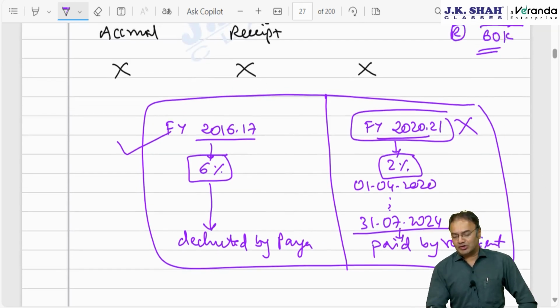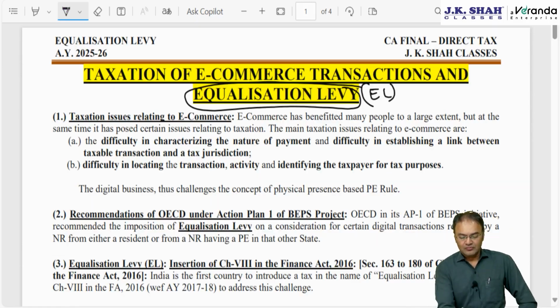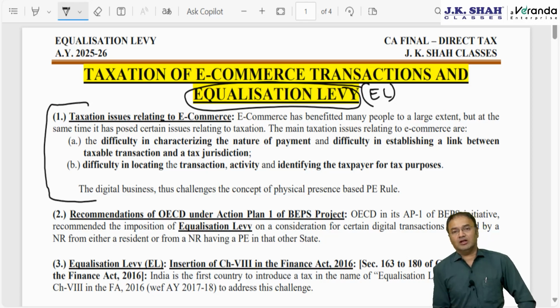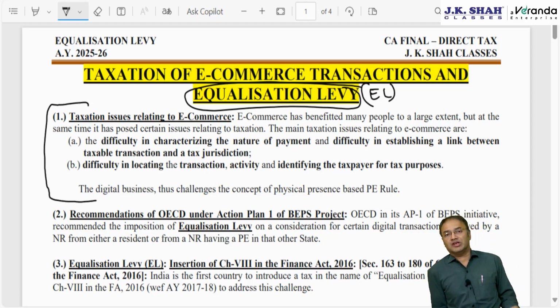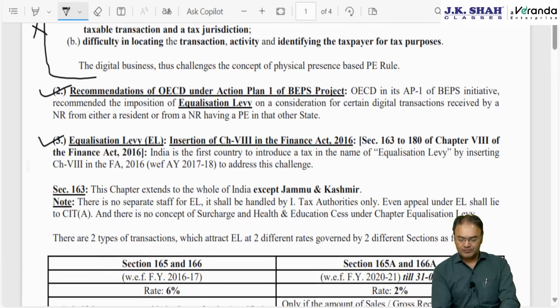I hope you must have understood the introductory part, the genesis, the background, why this was initiated, why it was started. India is the first country to introduce this. Okay. Now, the initial part of this chapter starts with some technical issues. Technical issues in the sense of what problems were created in the taxation part because of e-commerce transactions. That is unimportant, you can have a look at it. Question already asked. And who recommended introduction of this? Everything is covered here.